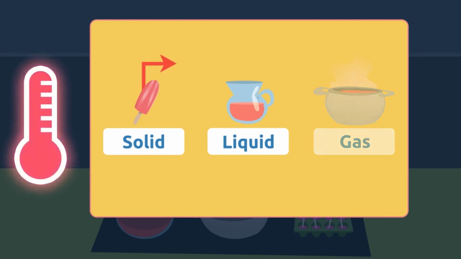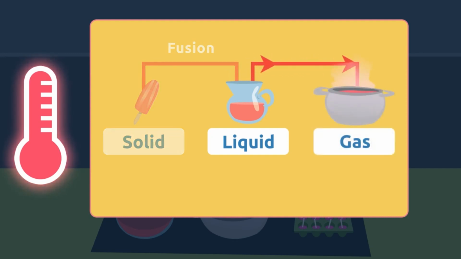If we heat solid matter, it becomes a liquid. We call this process fusion. If we heat liquid matter, it becomes a gas. We call this process vaporization. These 2 processes can occur the other way around. This happens when we cool matter instead of applying heat.